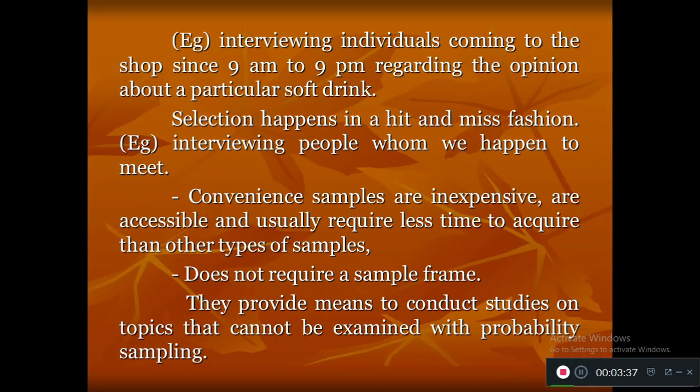So they provide a means to conduct a study on the topics that can be examined with probability sampling. So this method is applied when no probability sampling technique can be applied. When the probability sampling technique cannot be used in the study, then we can go for convenience sampling technique.